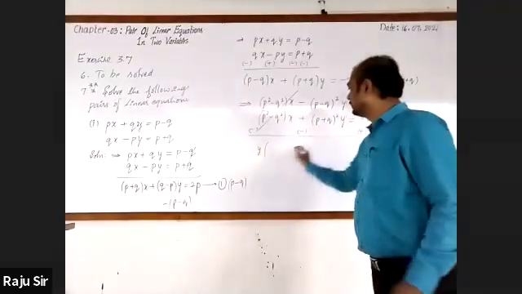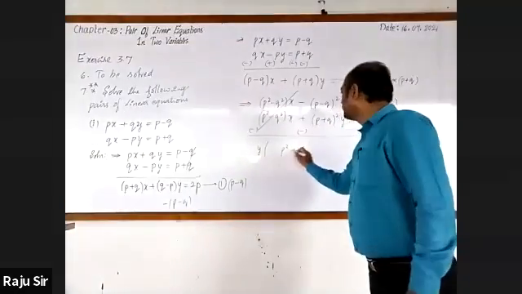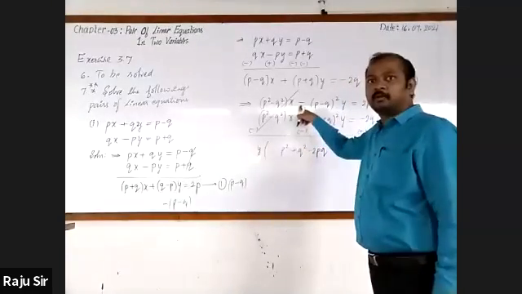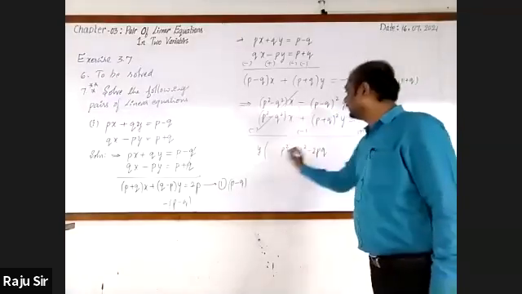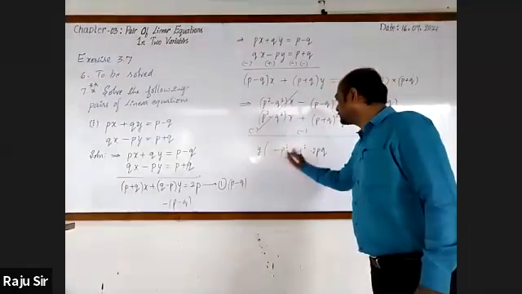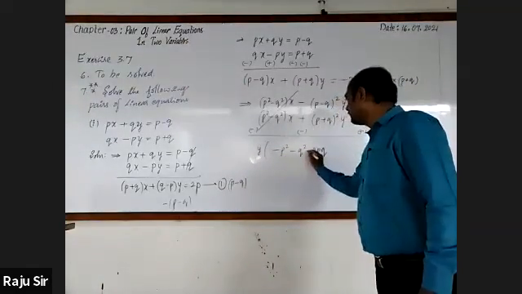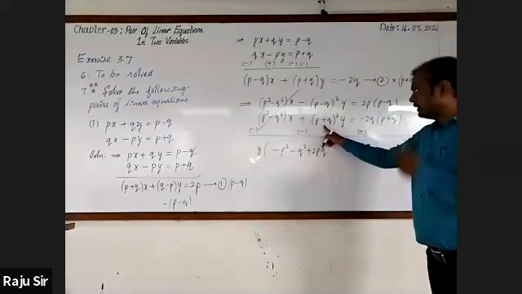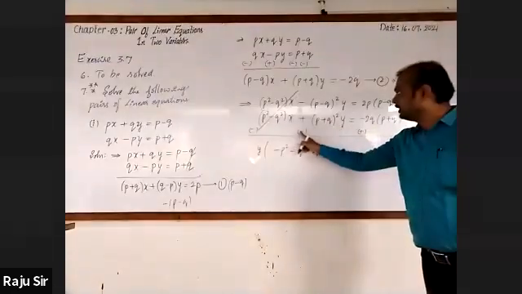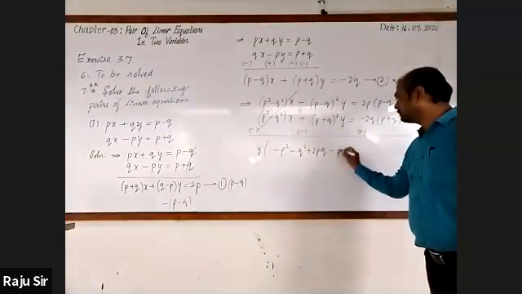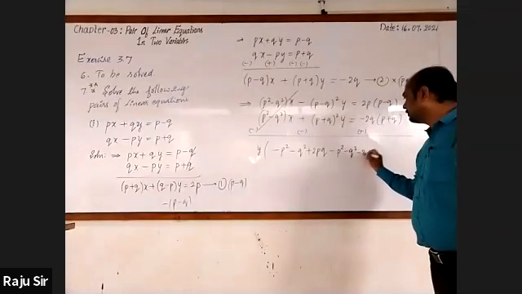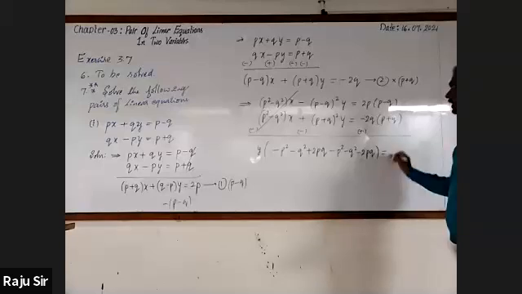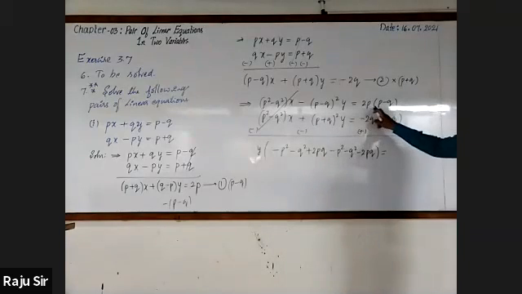Just observe here, don't write. P square plus Q square minus 2PQ. But here we have minus sign. So I'm going to multiply it by minus: P square minus Q square plus 2PQ, and this is whole square. Here is minus, so minus P square minus Q square minus 2PQ. It is equal to, you can observe that.